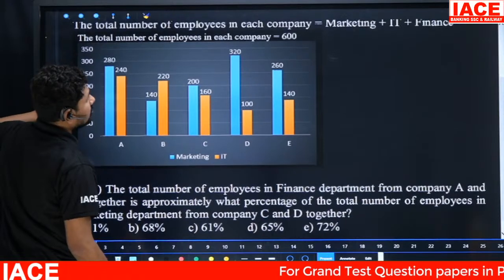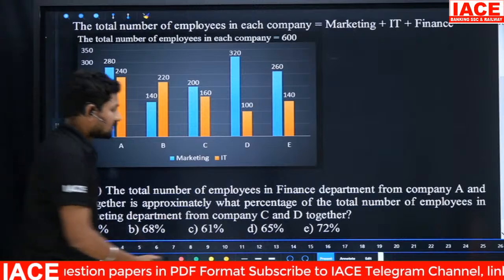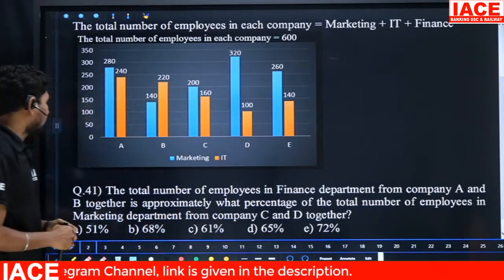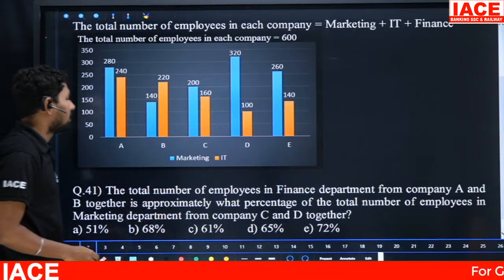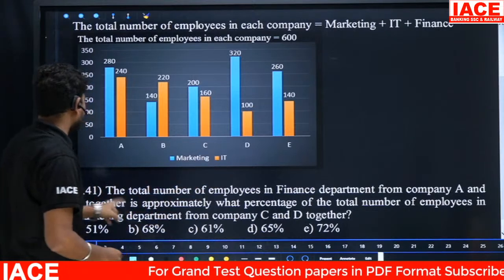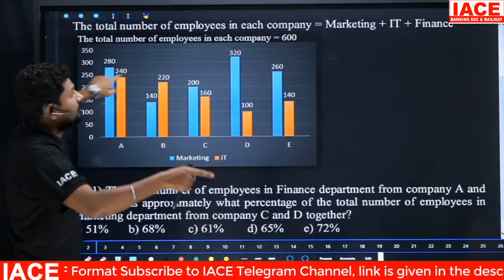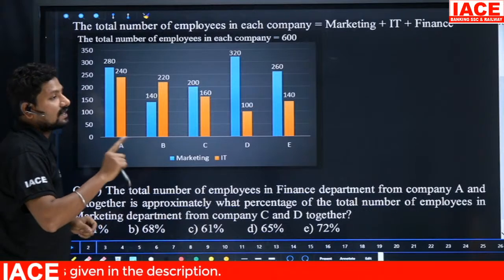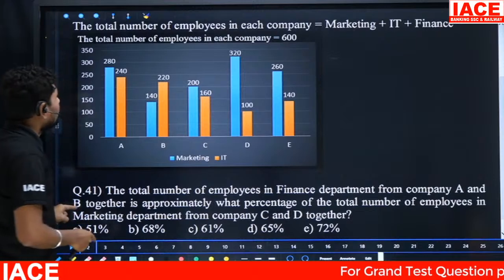Yes, here we go. The question is 41. The total number of employees in the finance department from company A and B together is approximately what percentage of the total number of employees in the marketing department from company C and D together? So the finance value is required from A and B together. 280 plus 240 is 520. Removing 520 from 600, we get 80. Till now the value is 80; hold it and go for B.